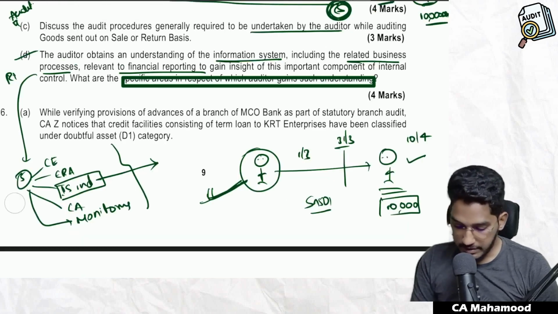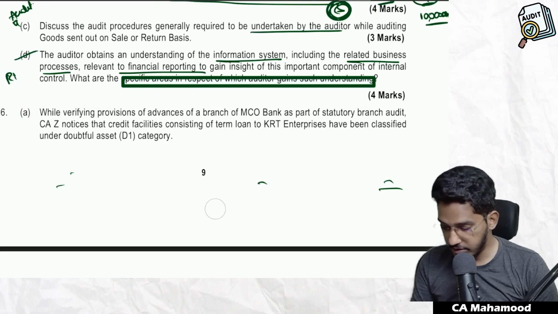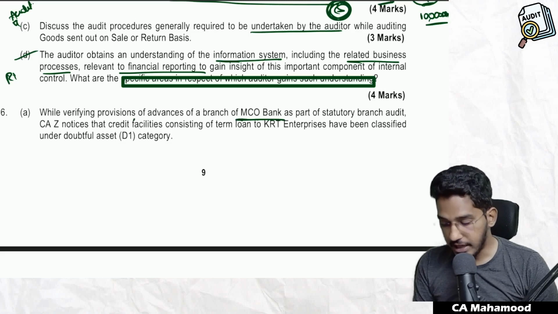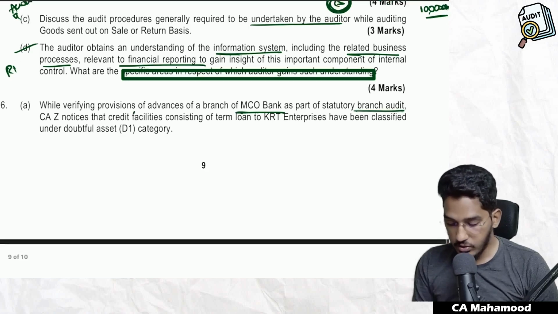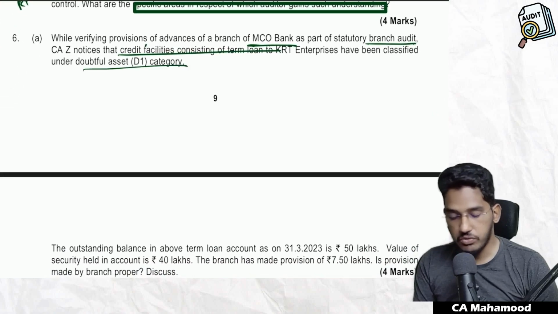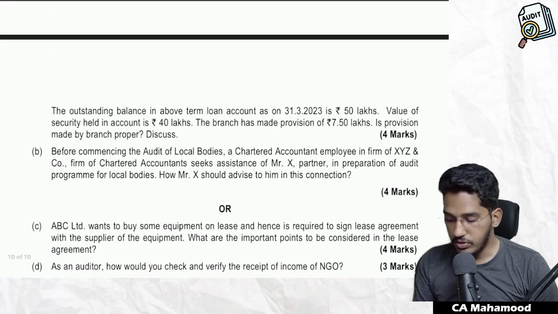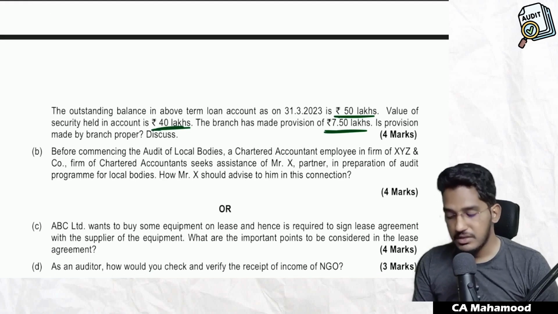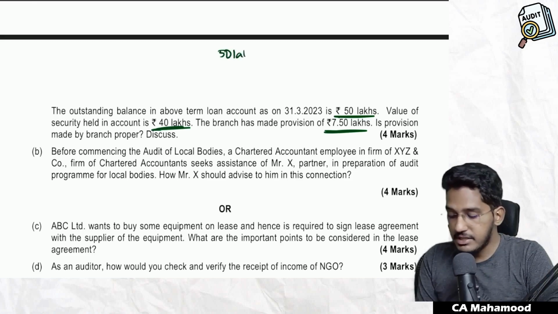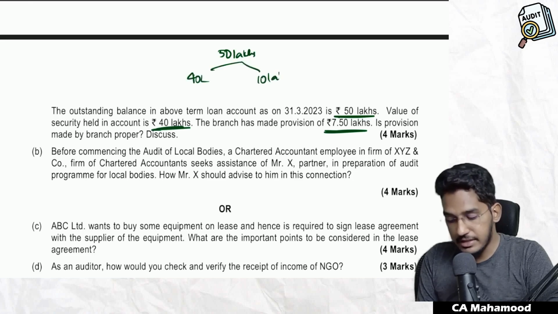Next one. Let us have a look at the next question, the last set of questions. While verifying provisions for advances of a branch of MCO Bank as a part of statutory branch audit, the CA notices that credit facilities consisting of a term loan to KRT Enterprises have been classified under the doubtful category. The outstanding balance in the above loan account is 50 lakh, out of which security held is 40 lakh rupees. The branch has made a provision of 7.5 lakhs. Is the provision correct? See, this is from accounting of banks. They are telling that 50 lakhs has been classified as doubtful, but of this, 40 lakhs is secured and the remaining 10 lakh rupees is unsecured.